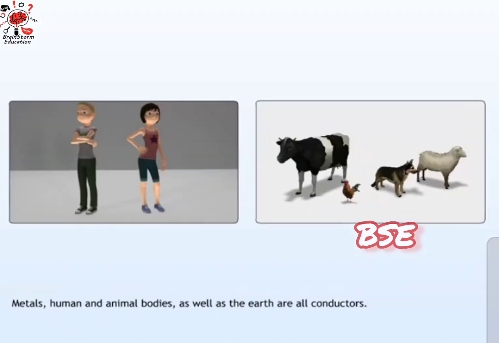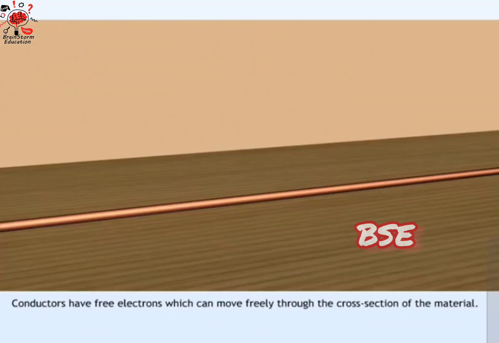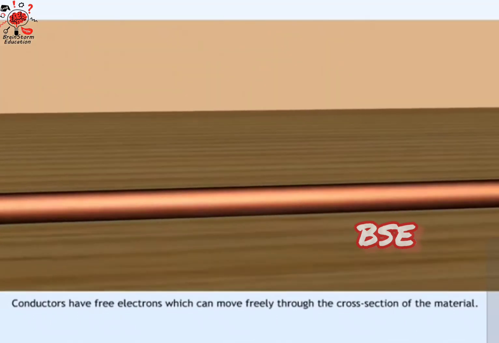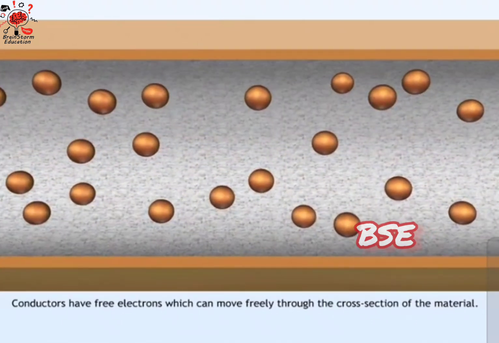Metals, human and animal bodies, as well as the earth are all conductors. Conductors have free electrons which can move freely through the cross-section of the material. Here we are able to see the electrons move through the conductor.